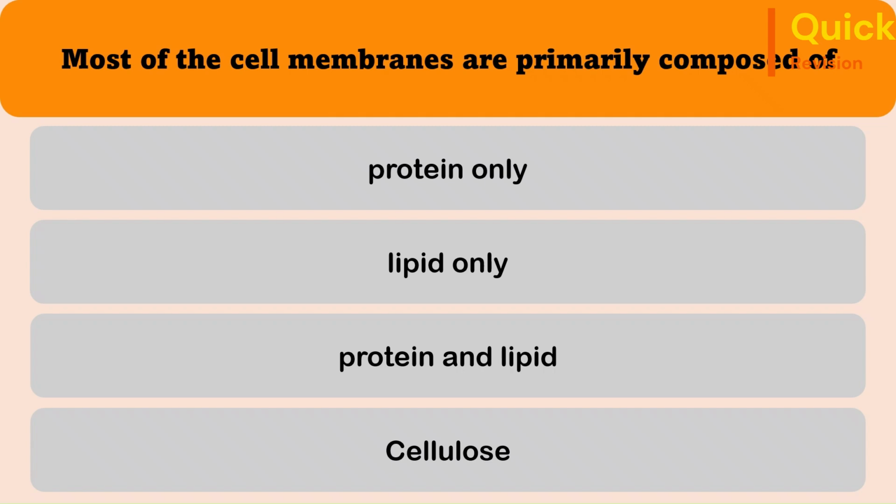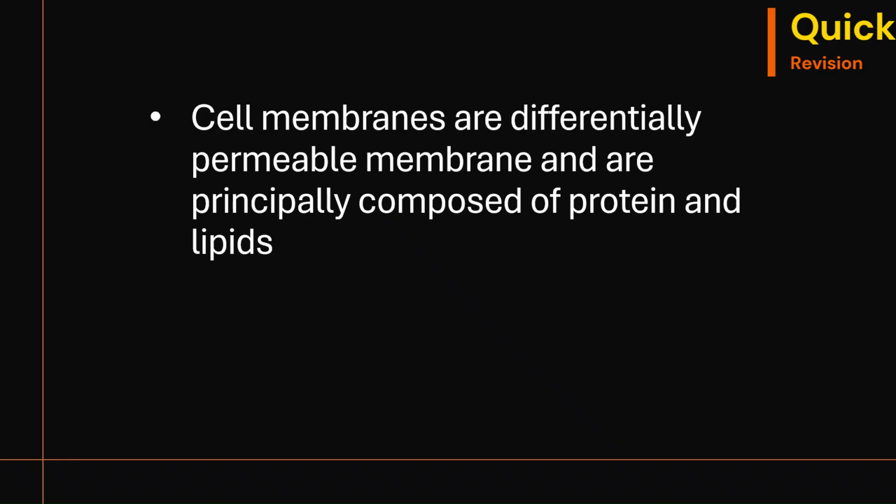12th question. Most of the cell membranes are primarily composed of protein only, lipid only, protein and lipid, cellulose. The correct answer is protein and lipid. The cell membranes are differentially permeable membranes and are principally composed of protein and lipids.